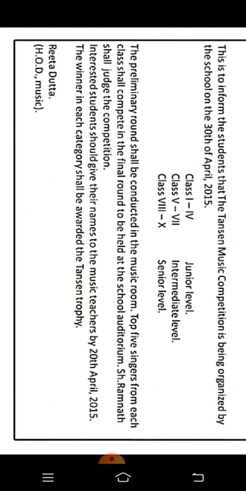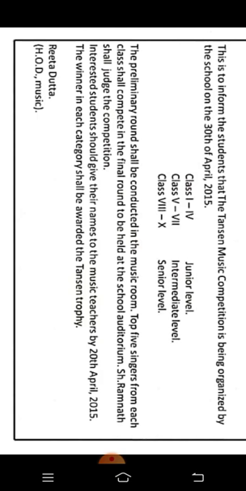Then we have to mention the age group: junior level, class 1 to 4; intermediate level, class 5 to 8; and class 8 to 10, senior level. The preliminary round of our competition shall be conducted in the music room.